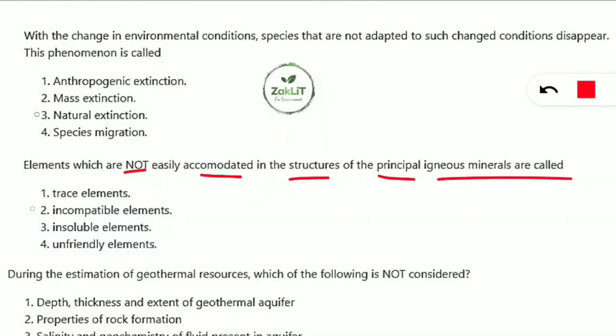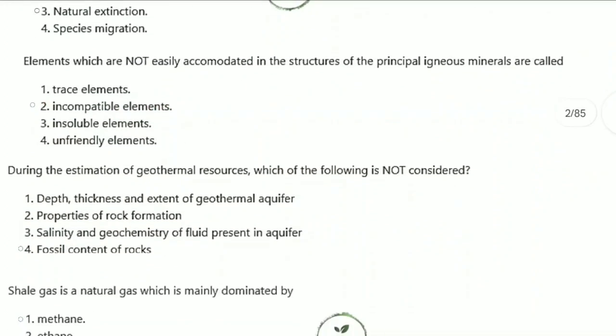So it is from the environmental geology and it is asking not easily accommodated. So here these elements are called incompatible elements. They are not able to be accommodated in the structure of the principal igneous minerals. That's why they are incompatible, not easily accommodated. Let's move on to the next question.